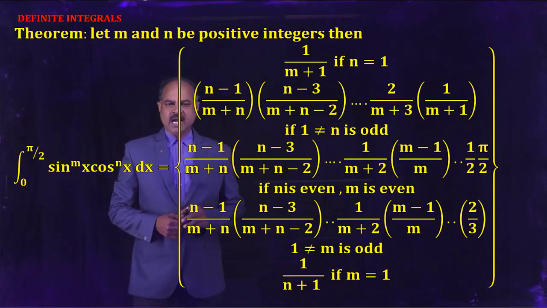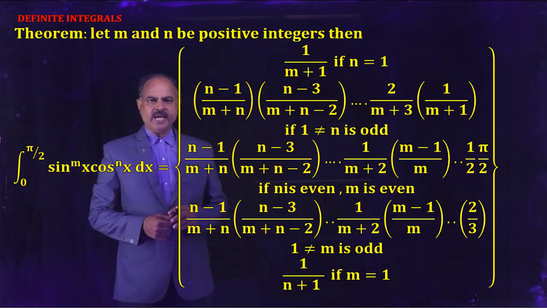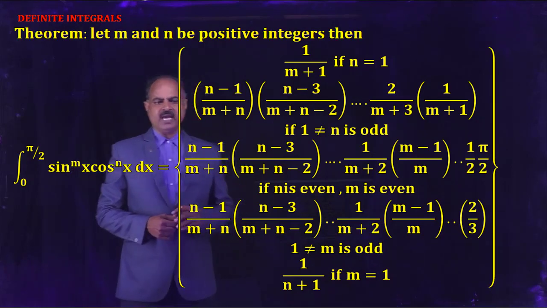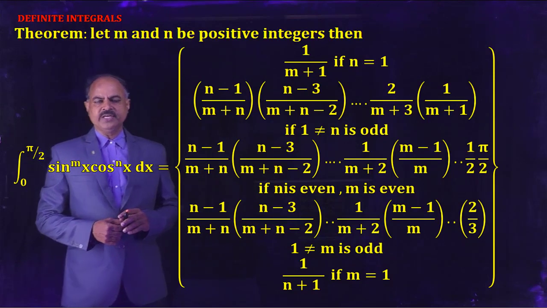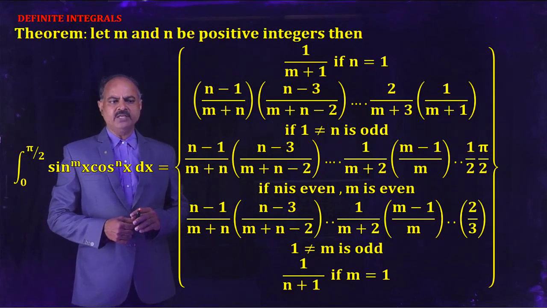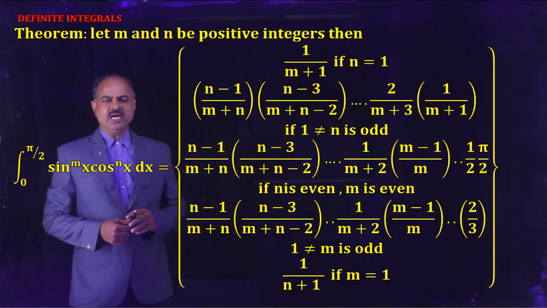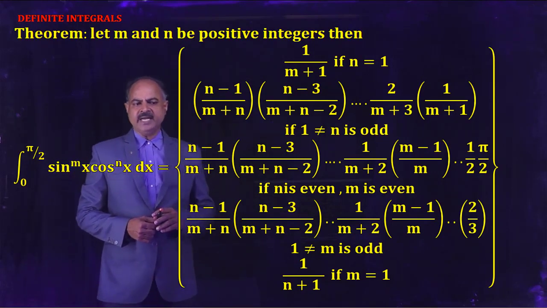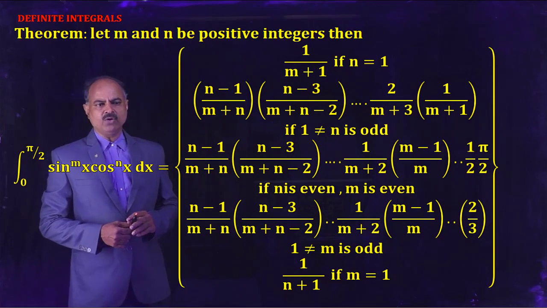and (n minus 1) by (m plus n) into (n minus 3) by (m plus n minus 2) and so on 1 by (m plus 2) into (m minus 1) by m into (m minus 3) by (m minus 2) and so on into 2 by 3 into 1 if n is even and m is odd; and 1 by (n plus 1) if m equals 1.